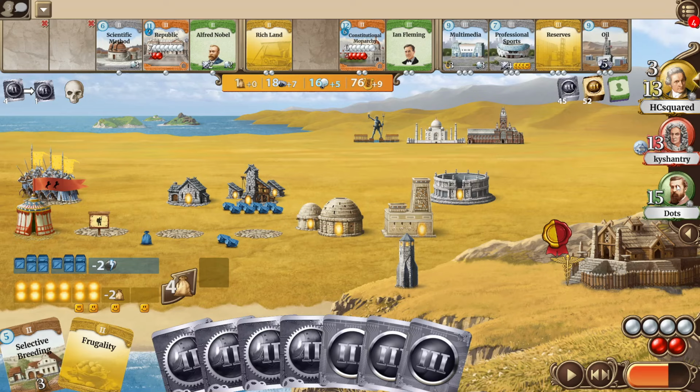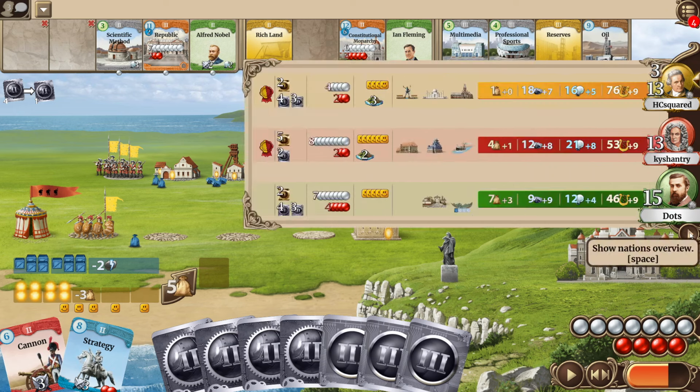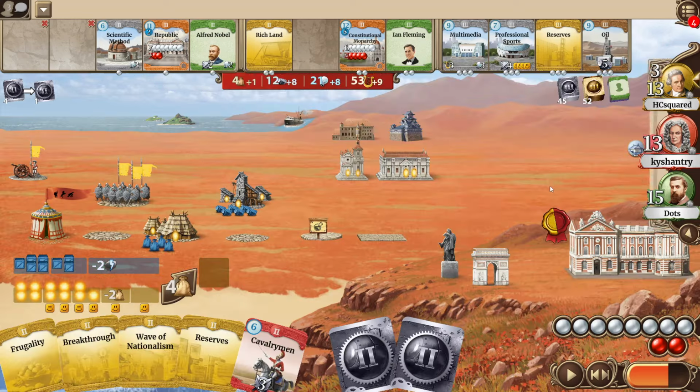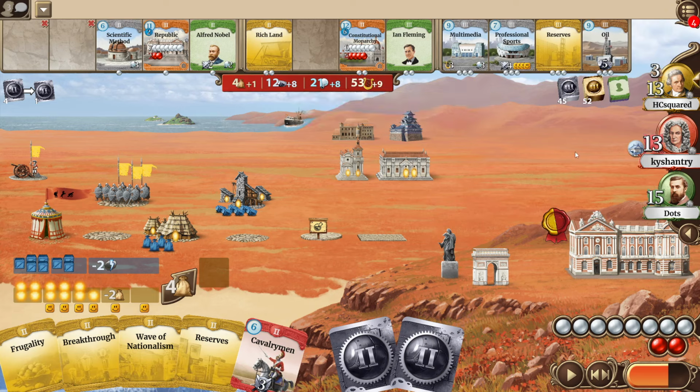And then we have Dots, who will soon get a railroad thanks to Anthony Gaudi and now Rome Road switching to culture production, is not falling behind in culture any longer, is actually only 7 culture behind Kyshantry, so with getting even more economy with the railroad, he might be at a strong position. His science production might be a little bit limiting though, while for Kyshantry he's more than enough science. I think it will play also a big part when Kyshantry will get military theory.